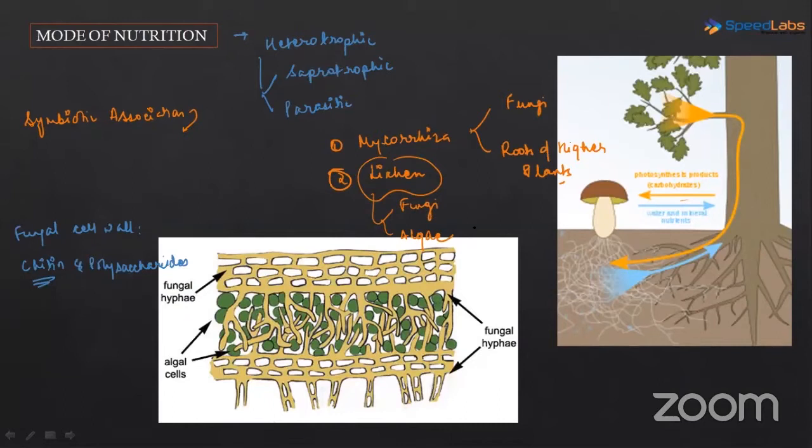So algae, they have this chlorophyll pigment in them. They can make their own food. So algae कैसे help करते हैं fungi को? Again, food provide करते हैं. They synthesize the food and they also give this food to the fungi.